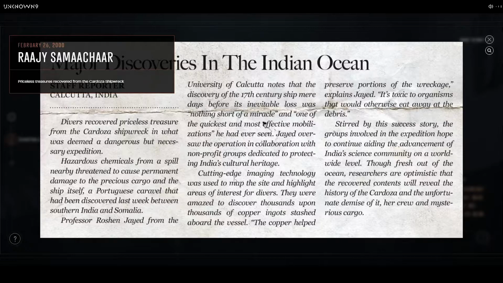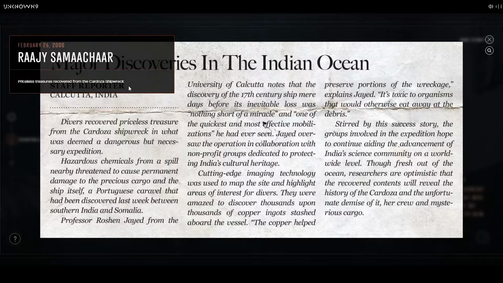Cutting-edge imaging technology was used to map the site and highlight areas of interest for divers. They were amazed to discover thousands upon thousands of copper ingots stashed aboard the vessel. The copper helped preserve portions of the wreckage. It's toxic to organisms that would otherwise eat away at the debris. Stirred by the success story, the groups involved in the expedition hope to continue aiding the advancement of India's science community on a worldwide level. Though fresh out of the ocean, researchers are optimistic that the recovered contents will reveal the history of the Cardoza and the unfortunate demise of it, her crew, and mysterious cargo.